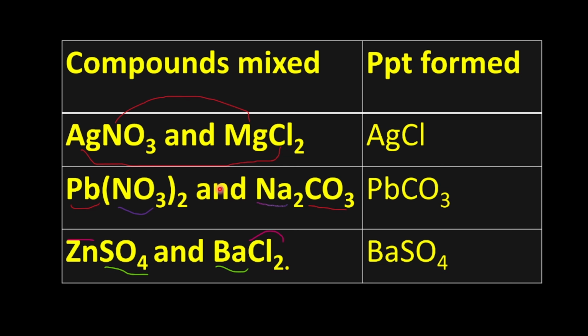Now let's look at the combination. In the first one, we had AgNO3 and MgCl2 coming together. Ag will combine with Cl, and that will give us AgCl as indicated here. Mg will also combine with NO3, but we all know that all nitrates are soluble. So Mg(NO3)2 will be soluble. So no PPT will be formed for this one.